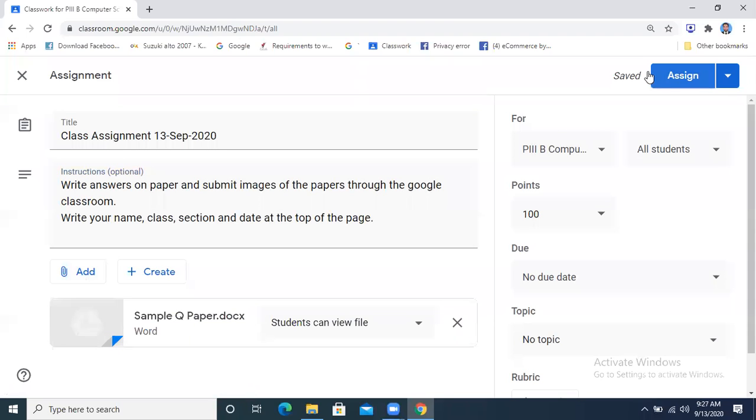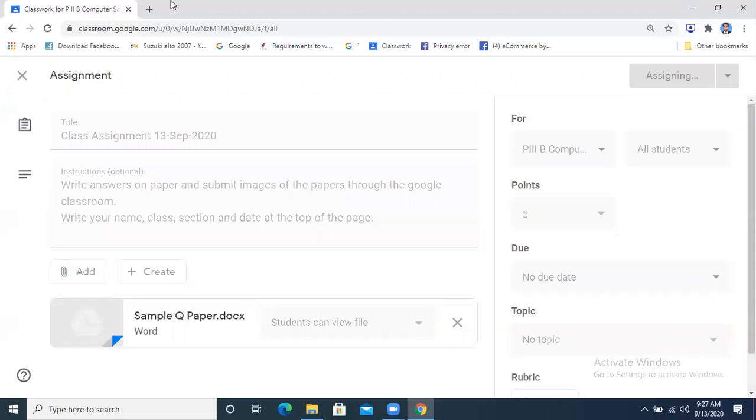So what will happen on the day of the exam? I will assign it in this way, an MCQs paper and a subjective paper as well. How many marks are there over here? 5. In the exam, you know that MCQs and objective will be 35 marks and 15 marks will be for the subjective. But right now I have given you a short assignment, so it is for 5 marks. Now when I click on assign, you will see.